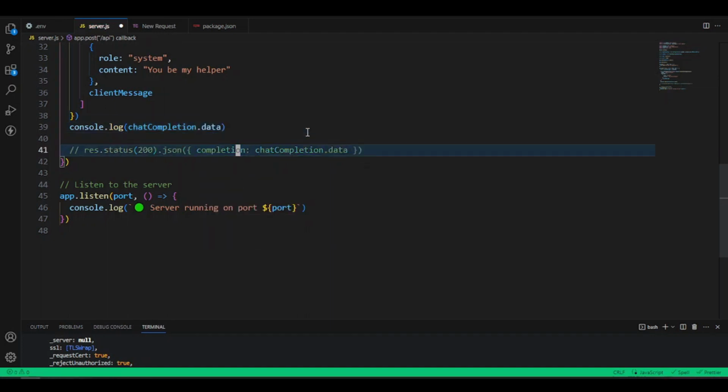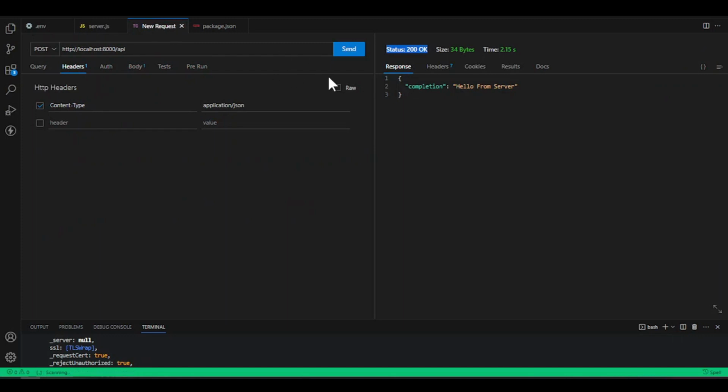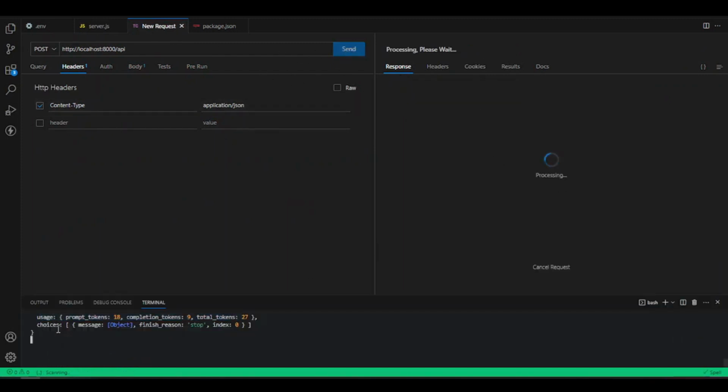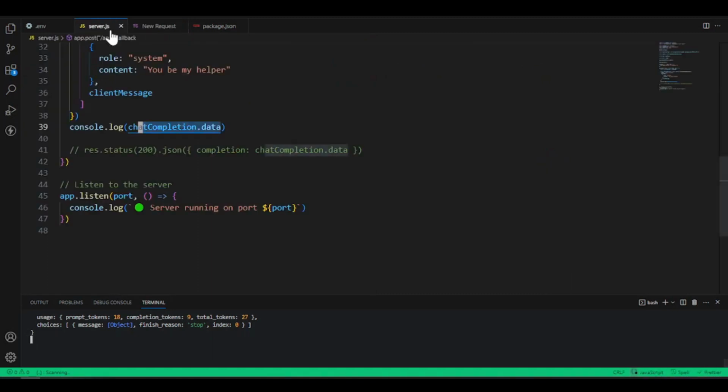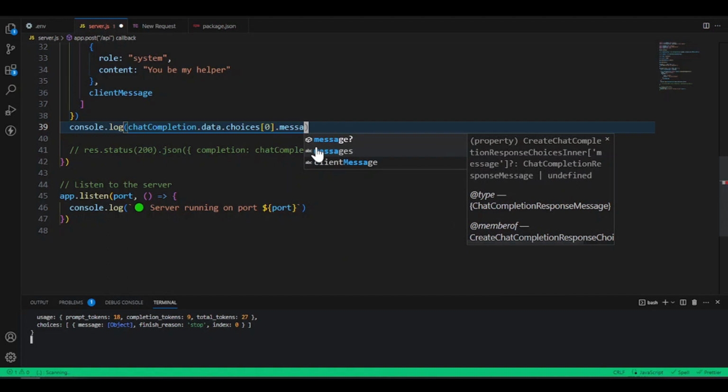I go even just leave this out first. So if I click here again and say we want to send the same request, you see say we get these choices. So you get how we're going to work with these choices array. So make we go back into our server. We want to access the choices. Now, we want to take the first item from this choices array, which now is 0, right? And then we want to take the dot message, all right?